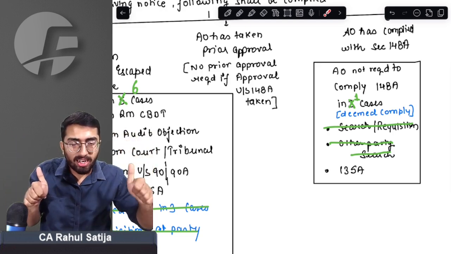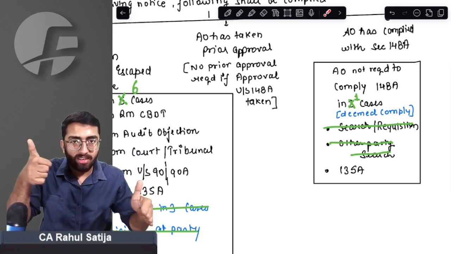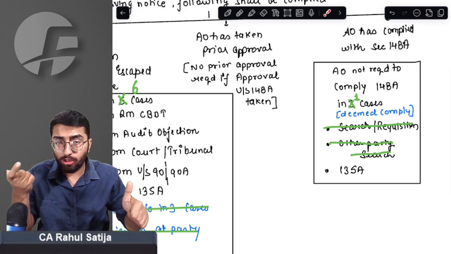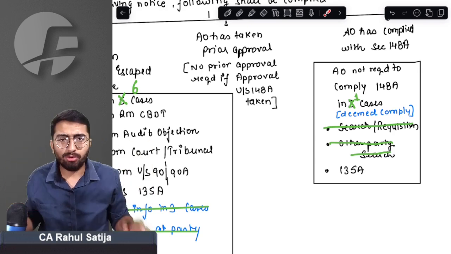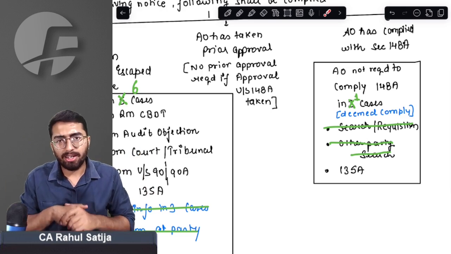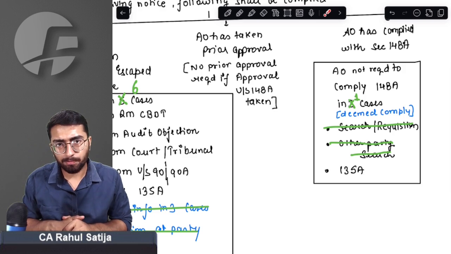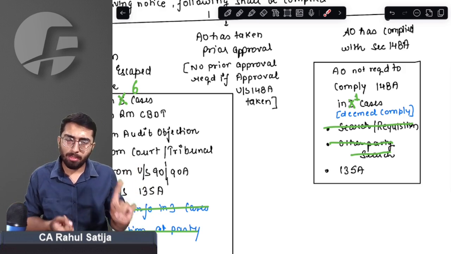Notice under 148 was required to be served and return was required to be filed. For that matter, two conditions were required. Sir, AO must have information and 148A is already complied. AO had information earlier in 8 cases. Now they have it only in 6 cases. Almost all cases are the same, but search and other party search have been excluded. Simple provision. Only search is excluded.